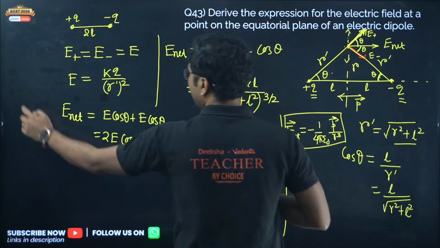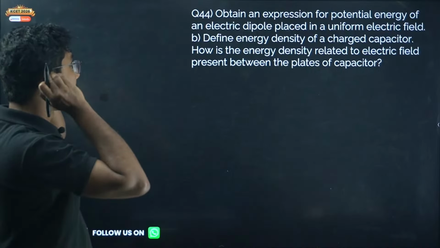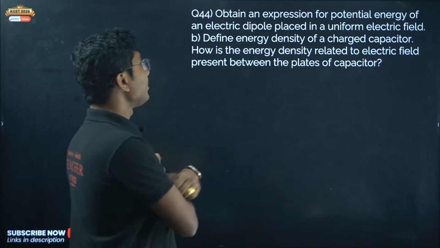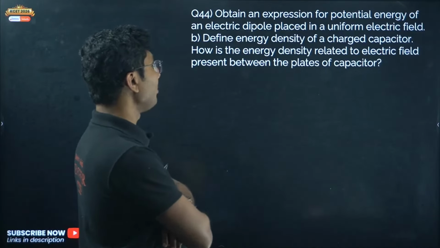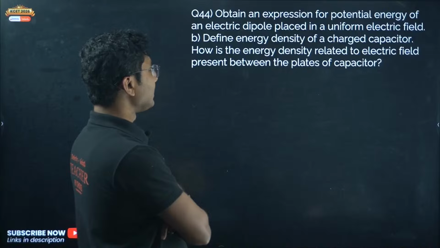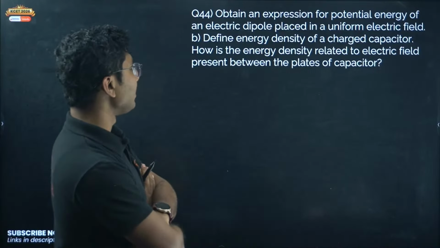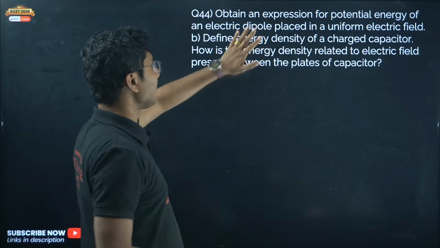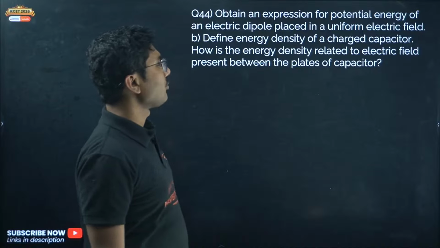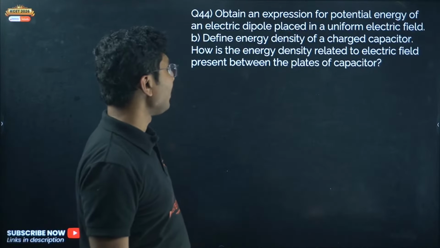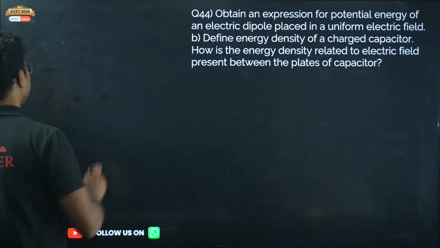So now this derivation is done. Now let's move on to question number 44. Obtain an expression for potential energy of an electric dipole placed in a uniform electric field. Define energy density of a charged capacitor. How the energy density is related to electric field present between the plates of a capacitor. Okay, first portion, expression for potential energy of a dipole placed in a uniform electric field.